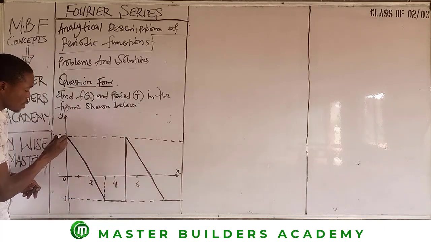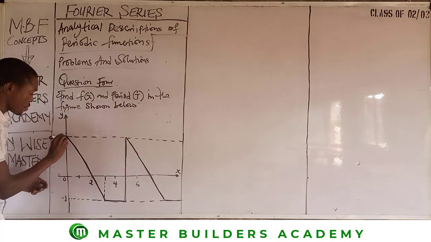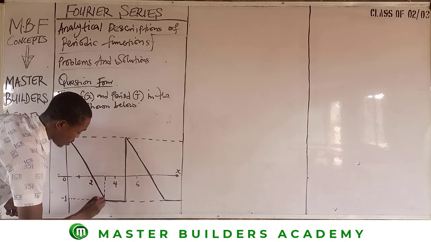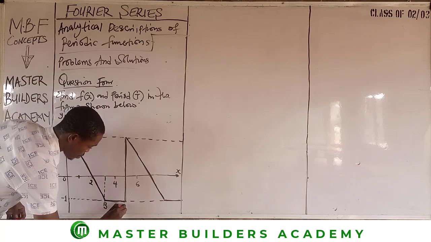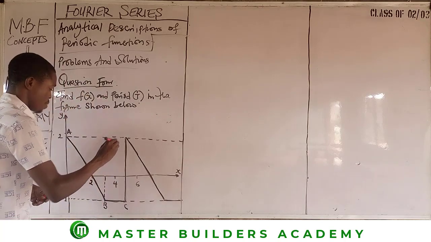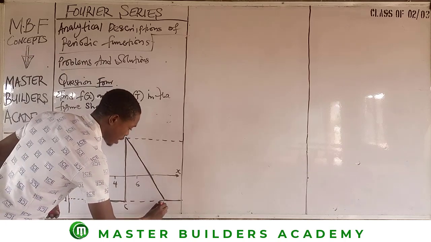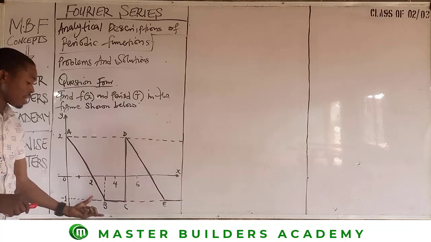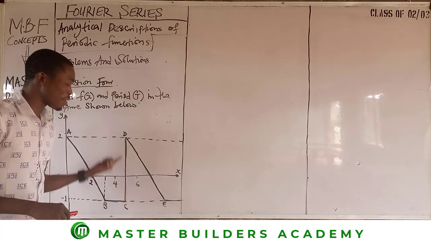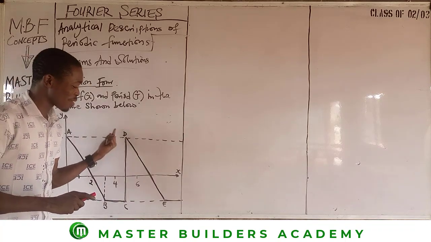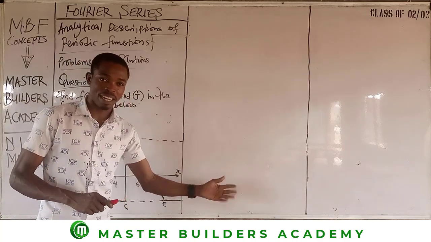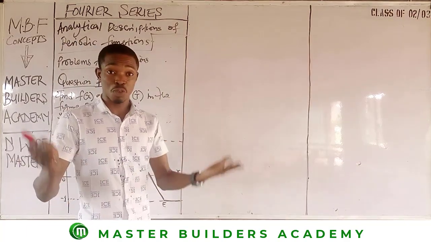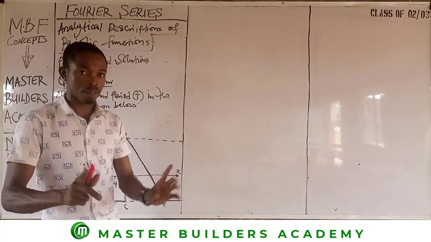Now, take for instance, this is where the journey begins from. If you look at this now, it begins from here. So let's assume we call here A, then we call here B, then here C, then here D, and here E, just like that. We may calculate for AB, calculate for BC, calculate for CD, then calculate for DE, and so on. But we don't have to go through all of this stress. So how do we solve this problem?